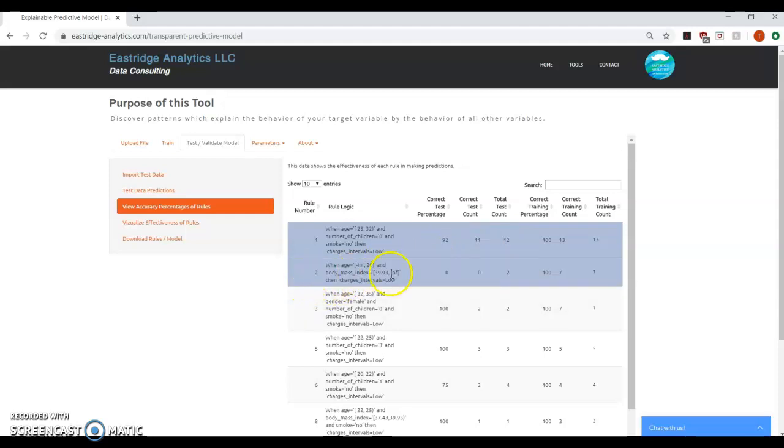If we look at the second rule, we can see that this rule was correct 7 out of 7 times in the training data, and incorrect in both instances it was used on the test data for 0% accuracy. This second rule would be removed when moved to production.